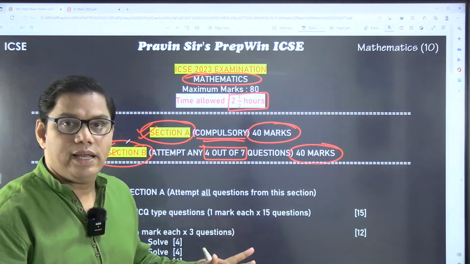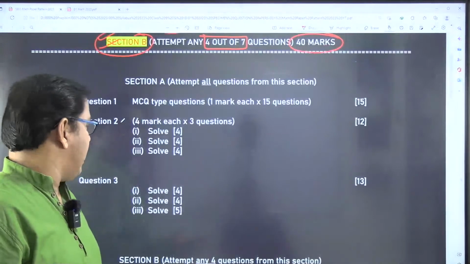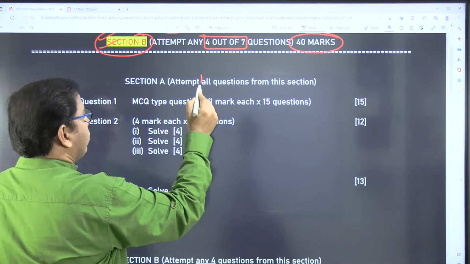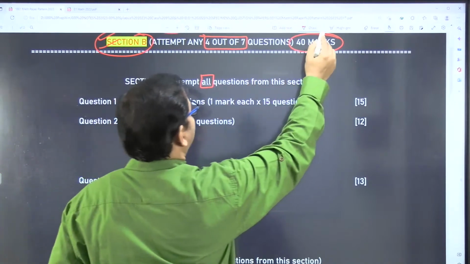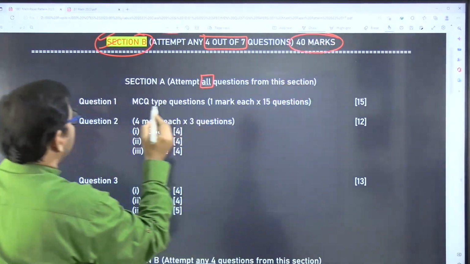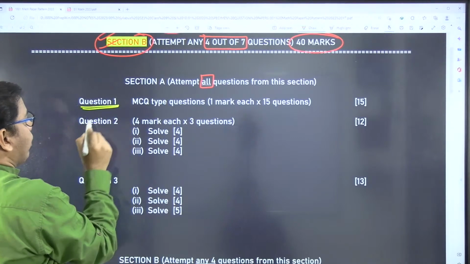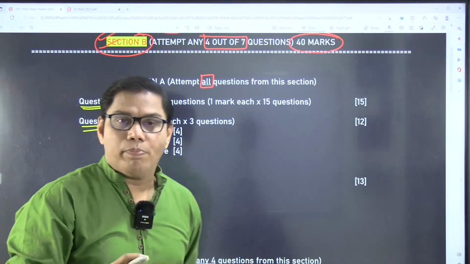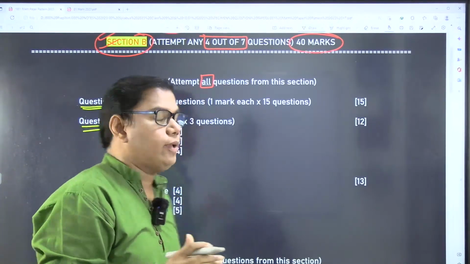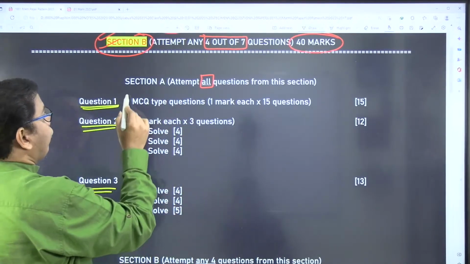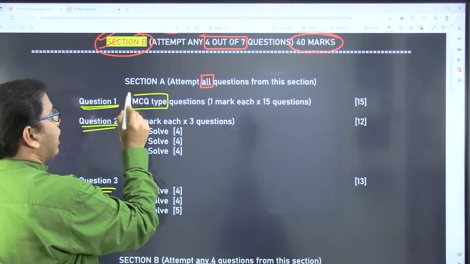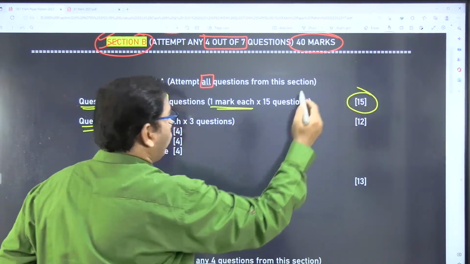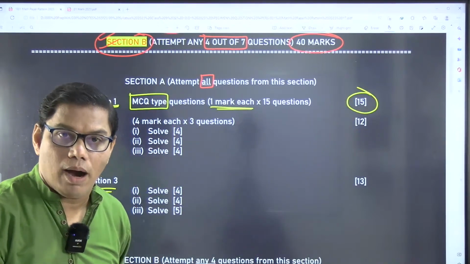Now let us see in detail how our section A is going to be. As I have already discussed with you, you have to solve all the questions here. And how many questions are there? Question number 1, question number 2, and question number 3. In the compulsory section, section A, you have 3 questions. Now, the first question is MCQ type, 1 mark each, and there are 15 questions. So the total weightage is 15 marks.